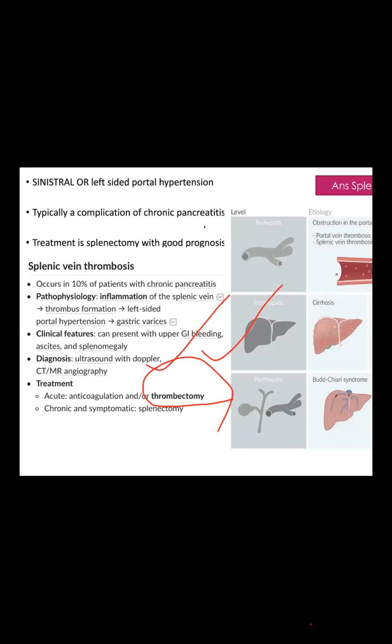We did scopy, sclerotherapy, bleeding there, then duplex, and found thrombosis. The patient is suffering a long time. So in this chronic symptomatic case, we have to do splenectomy.